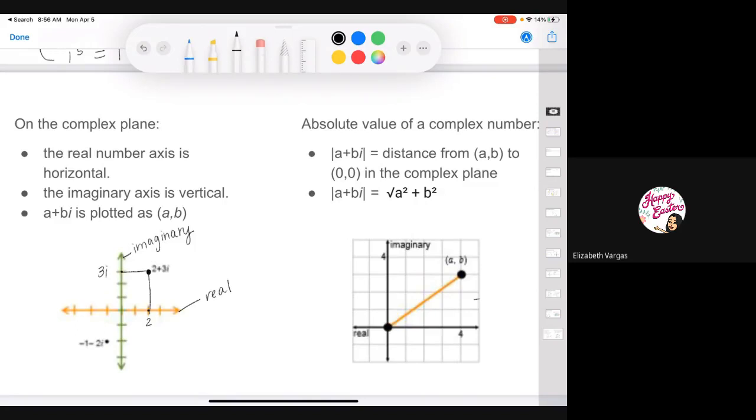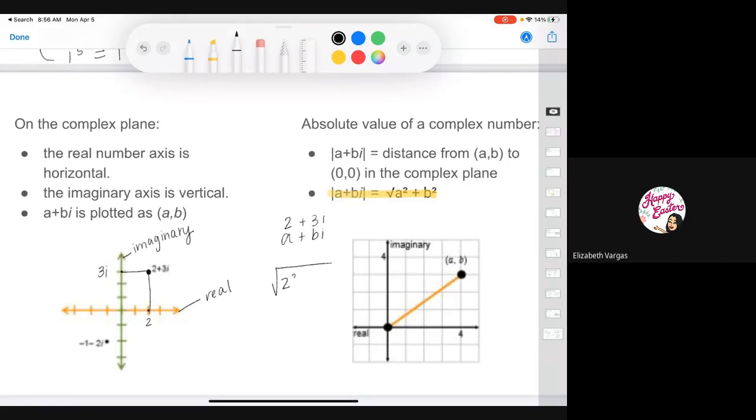Okay? And then to find the absolute value of a complex number, basically you use your distance formula to solve. This is your distance formula right here. So say I wanted to find the distance of 2 plus 3i, the one that's plotted right here. Well, I just plug that in. The a plus bi is basically a complex number form. I need a squared.